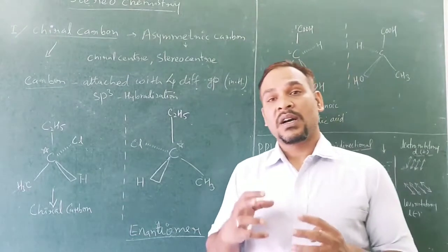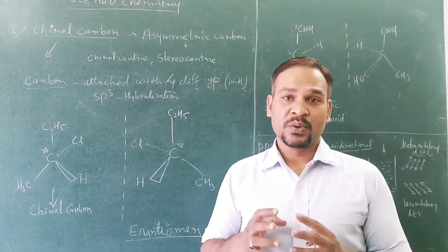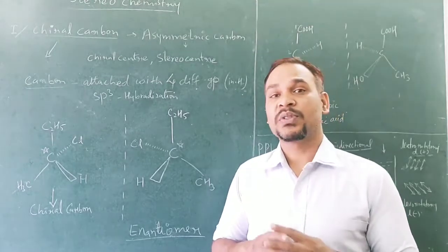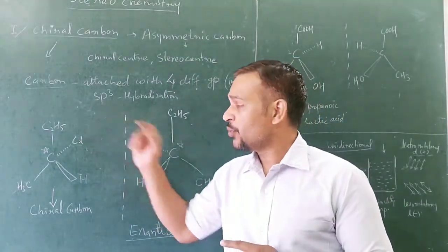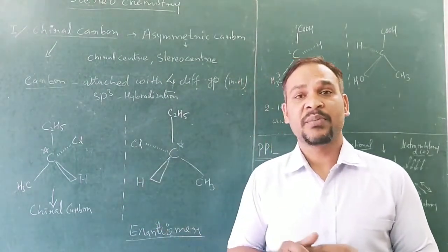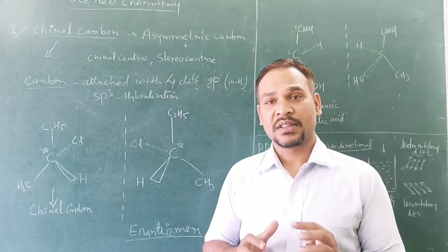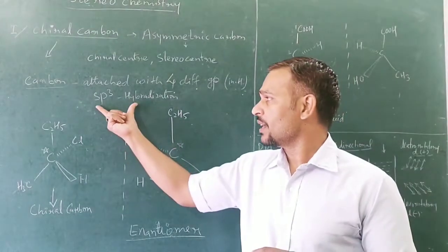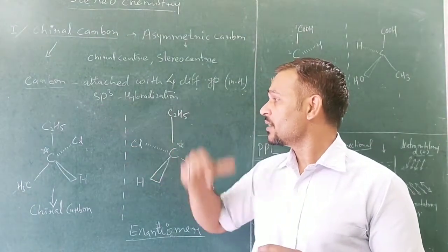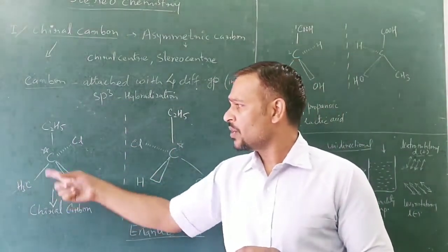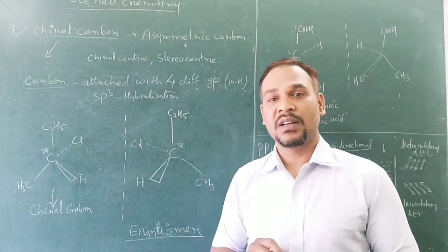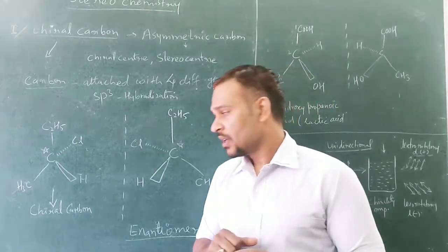So the carbon is attached to 4 different groups from all 4 valencies, and it is in sp3 hybridization. This is a chiral carbon, shown by an asterisk sign. Asterisk sign हम उस पर लगा के उसको शो कर देते हैं, right?